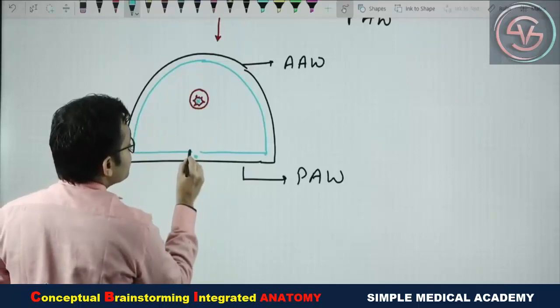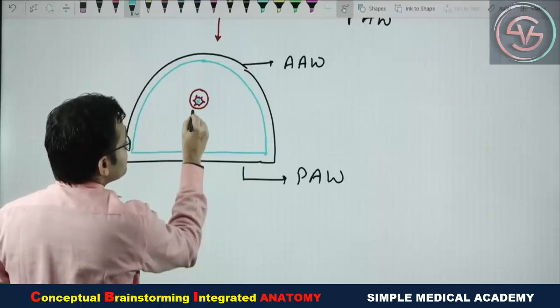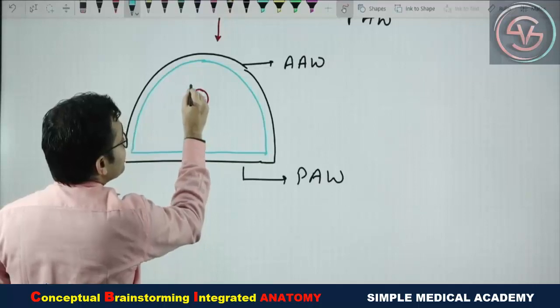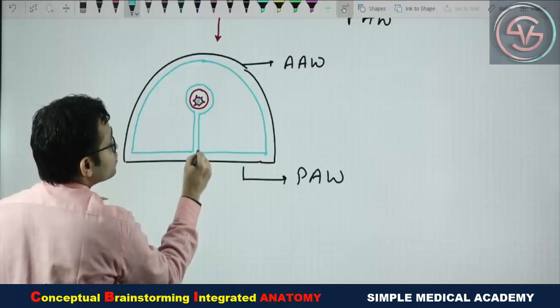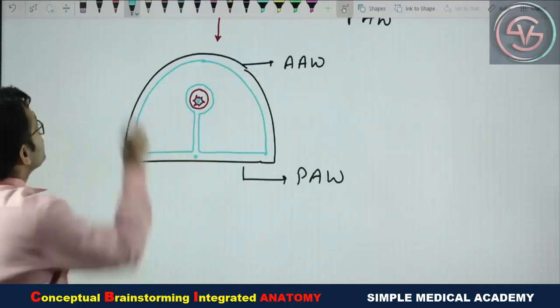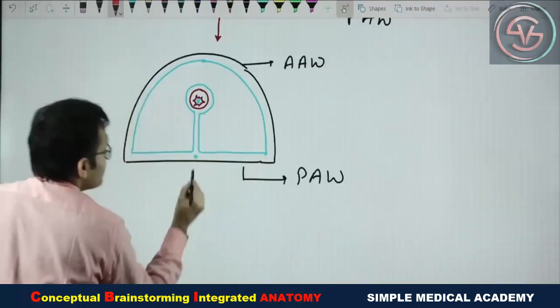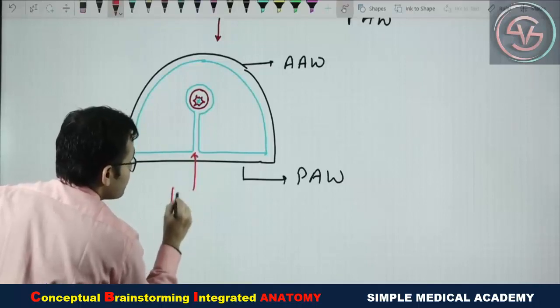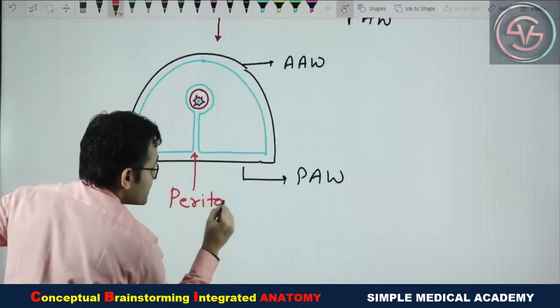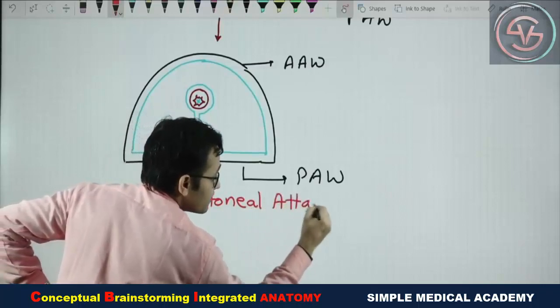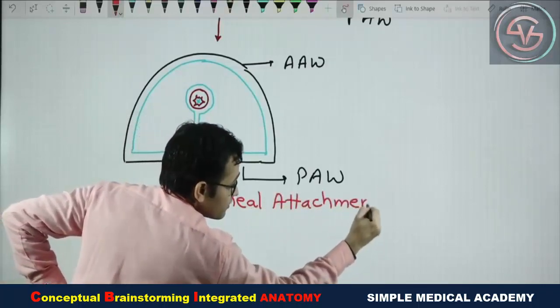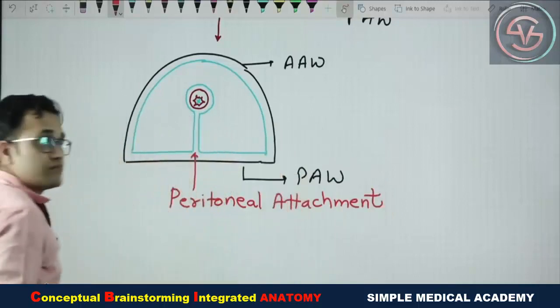So now the peritoneum will show the peritoneal attachment on the posterior side and cover the GIT tube in this manner. Then it is again attached to the peritoneal attachment. So definitely you will see one terminology, that is the peritoneal attachment. Yes, this is the site of the peritoneal attachment.